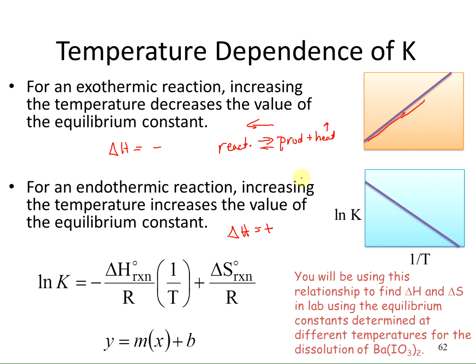Whereas when heat is a reactant, increasing the heat should push it towards more products. This will increase the K value, so you will have a positive slope. In summary, for an exothermic reaction, increasing the temperature decreases the value of the equilibrium constant. K gets smaller. For an endothermic reaction, increasing the temperature increases the value of the equilibrium constant.